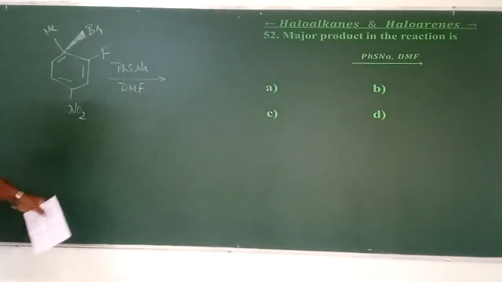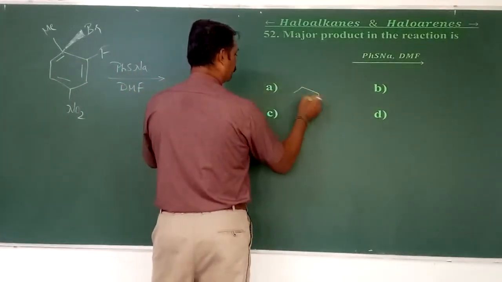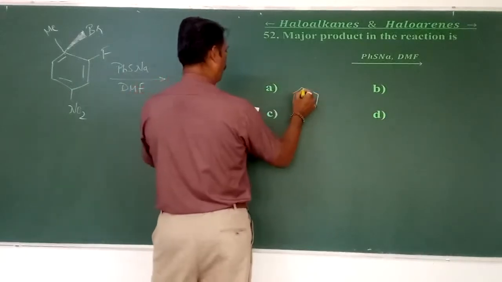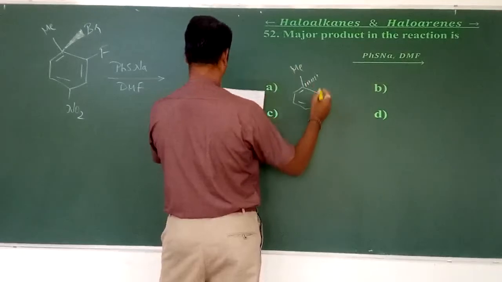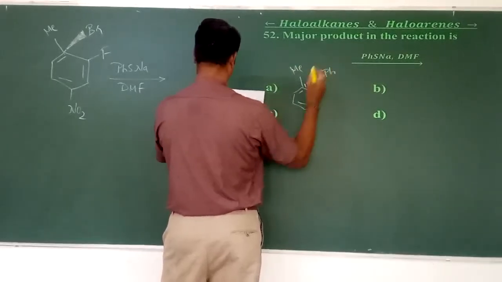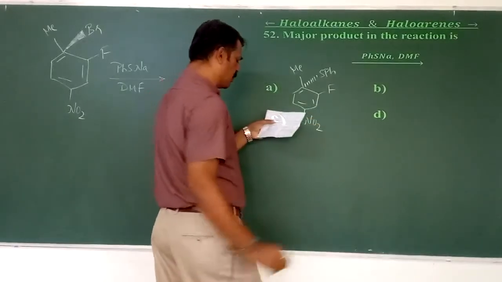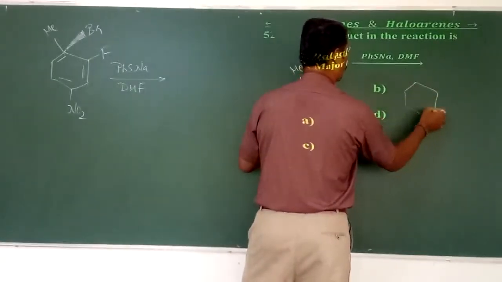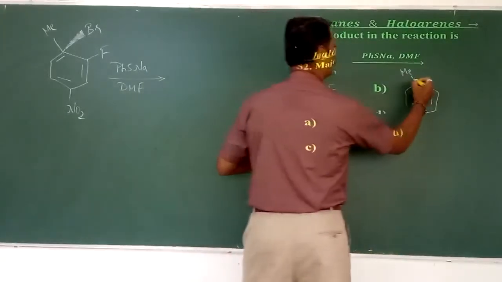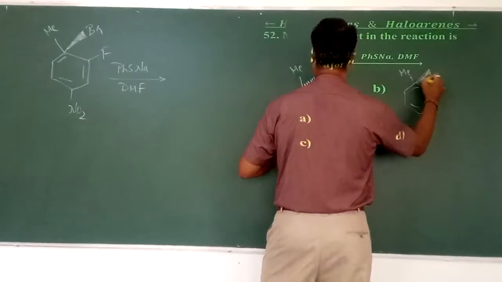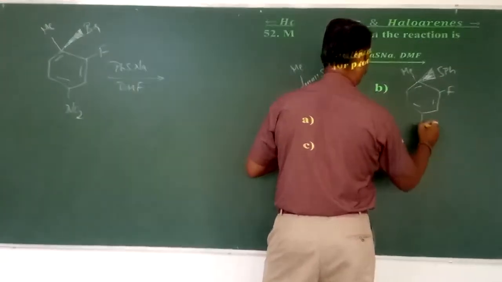Here we have four different options. The first option is the benzene with the same Me, but with a dotted bond to SPh, along with the same F and NO2. The B option is the same, but with SPh placed at the F position followed by the same NO2.